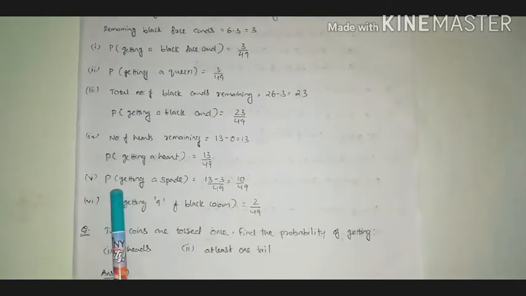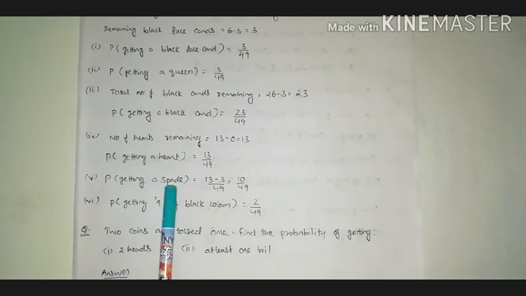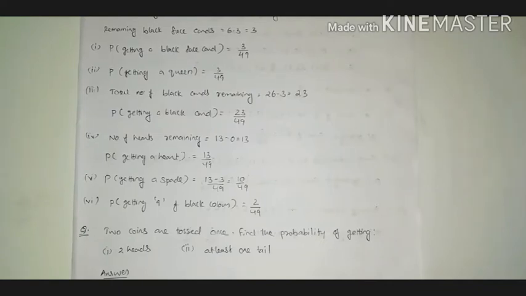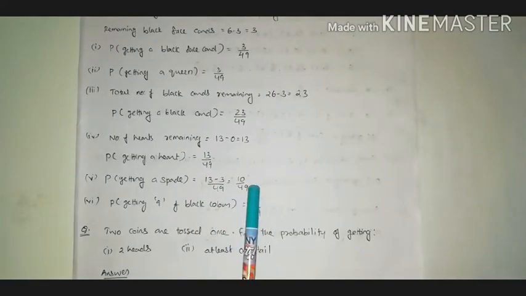And next thing, that is probability of getting a spade. In a deck of cards we can see 13 spades, but 3 face cards of spade we have removed. That means 3 spades are not there. That means 13 minus 3, 10 are remaining. So its probability should be 10 by 49.